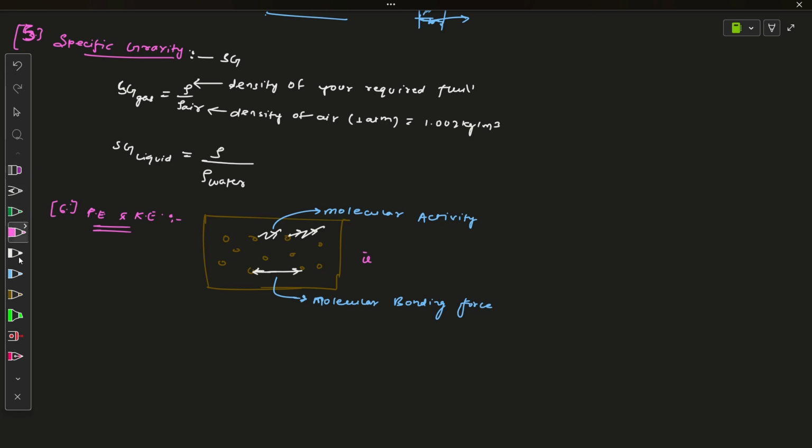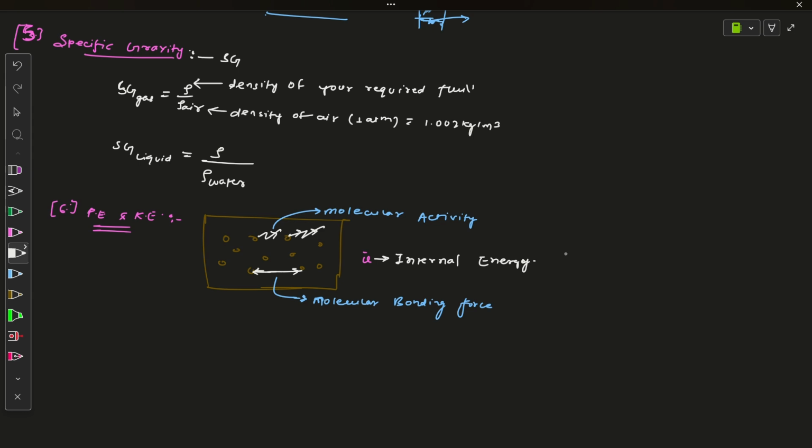Another thing there is known as internal energy. It is also present there, and it is calculated with the help of temperature. The temperature is the direct representation of the internal energy. If the temperature is high, the internal energy is high; if the temperature is low, internal energy will be low. So we have seen that three types of energies are present, and these are the commonly accepted argument for the static fluid.